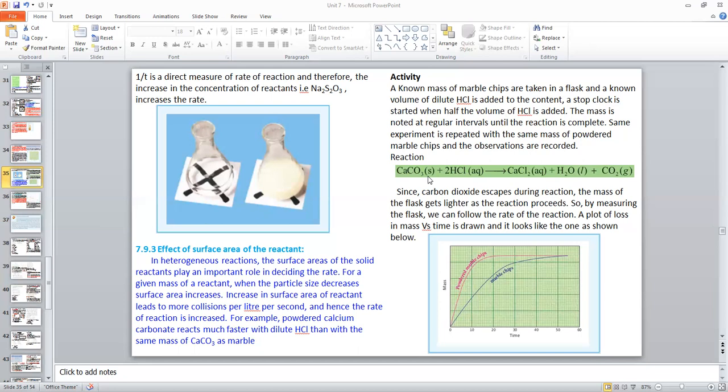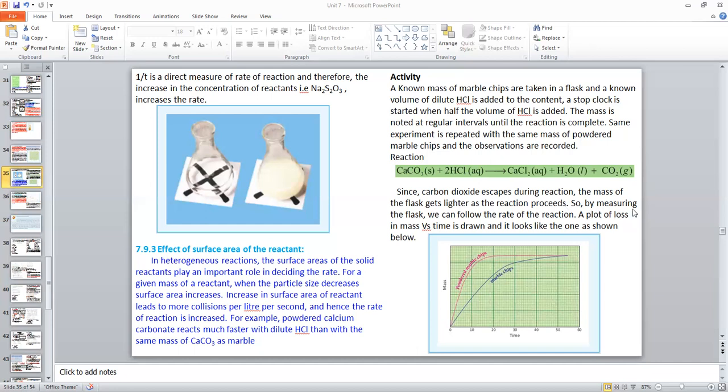Here calcium carbonate is in the solid phase. HCl is in aqueous solution. Calcium chloride formed is also dissolved in water. So aqueous, water is in liquid state, and carbon dioxide is in gaseous state. Since carbon dioxide escapes during the reaction, the flask gets lighter. The mass will decrease as the reaction proceeds.